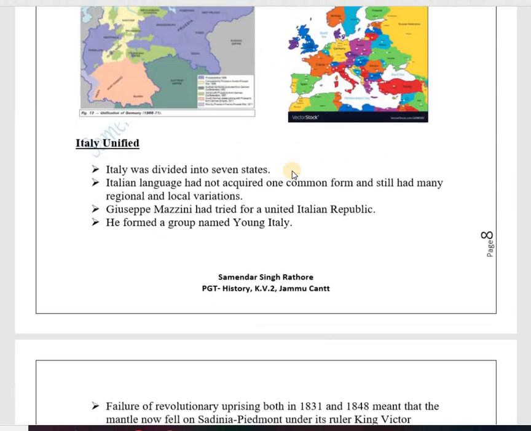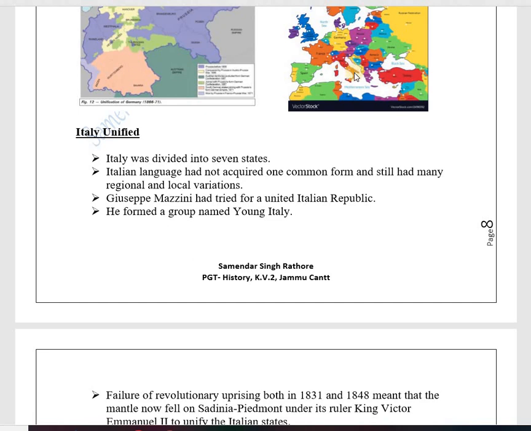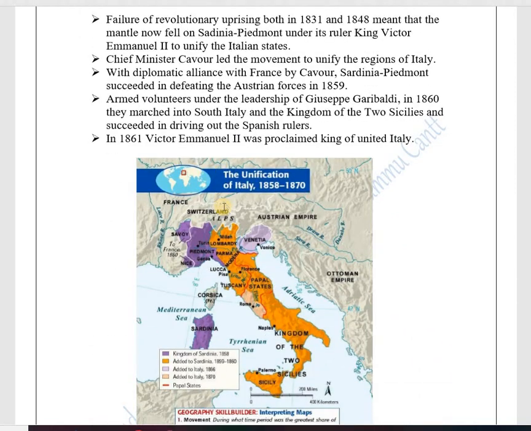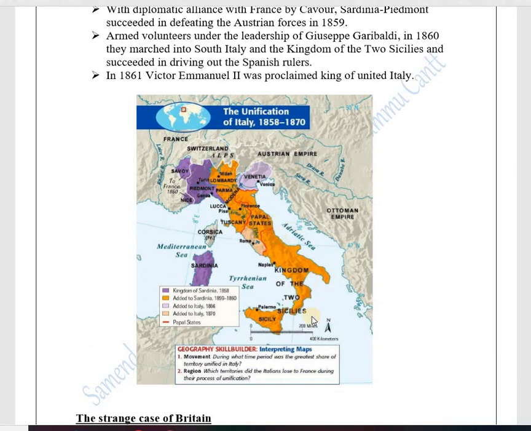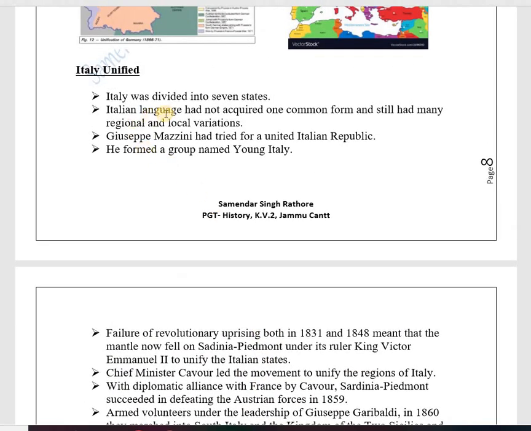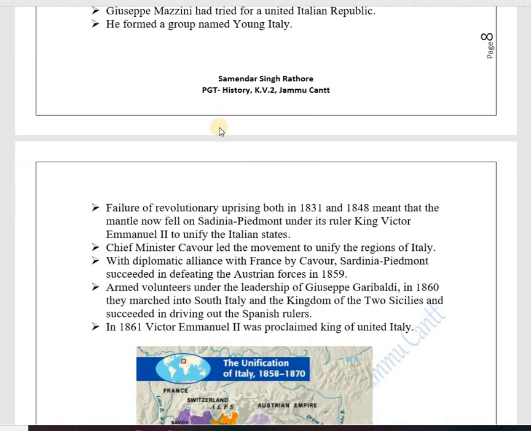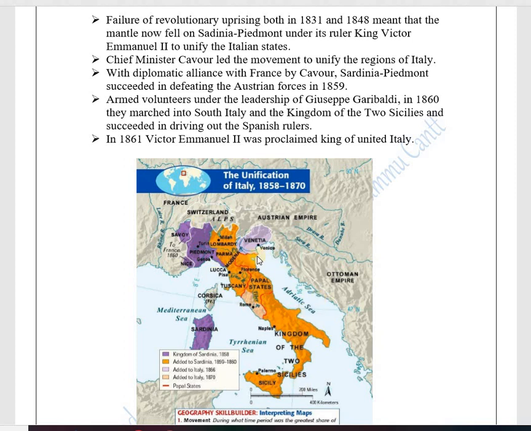Now we come to Italy. Today this is Italy, but earlier when you go back to the other map, there were different parts. Italy was divided into different parts and it was ruled by different empires, all different empires ruling out here. So now we come to Italy. Italy was divided into 7 states. Italian language had not acquired one common form and still had many regional and local variations. So there was no single language which could unite all the people like the culture movement of Poland.